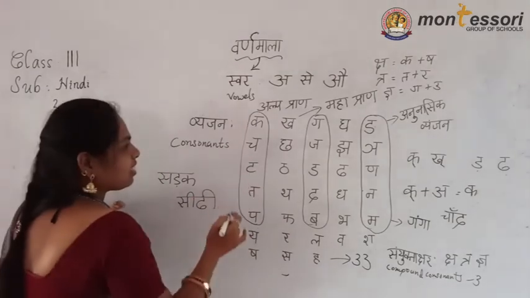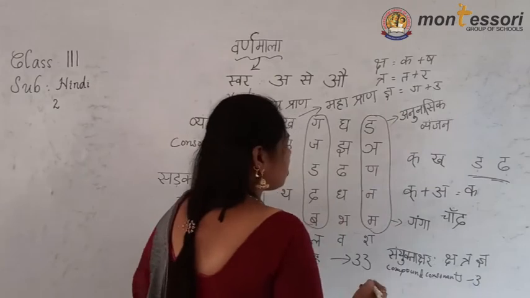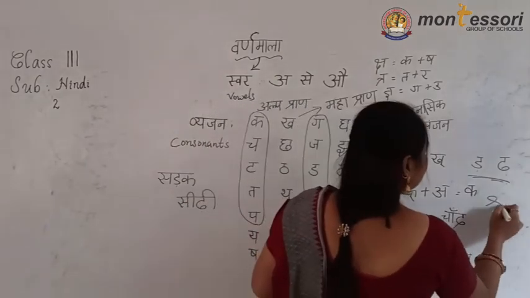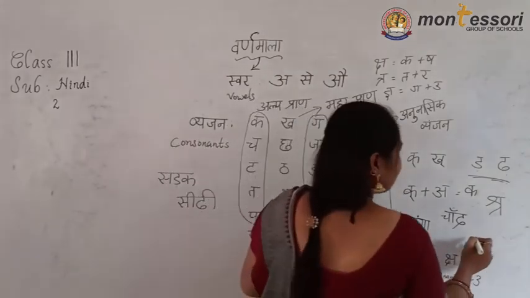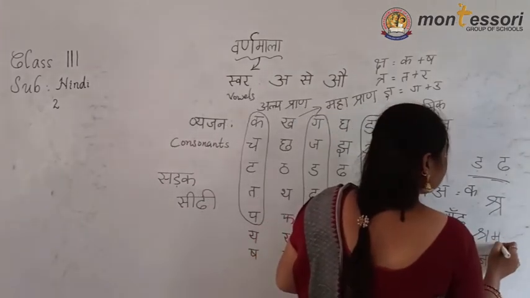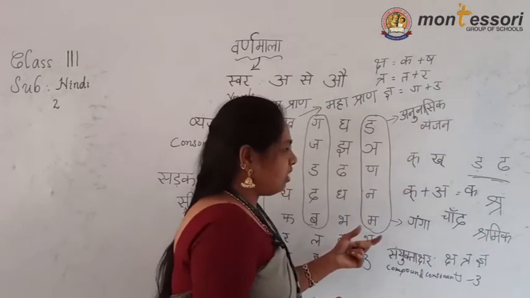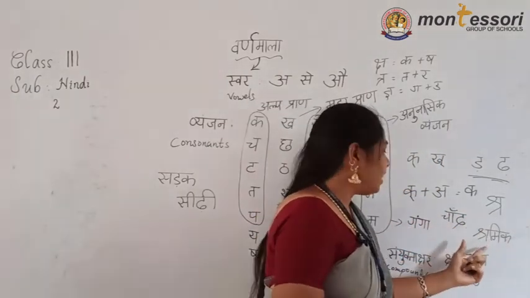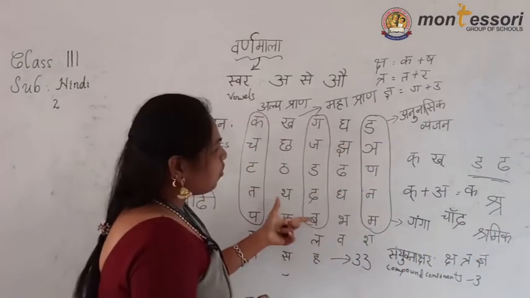These two letters we are not using. Then shra also comes along with this one: shra se shramik, shri. Words will come, but we use this letter less. That's why these letters are not important.